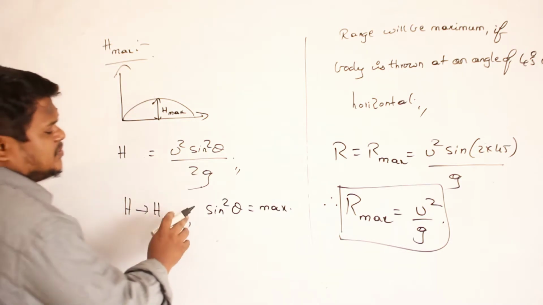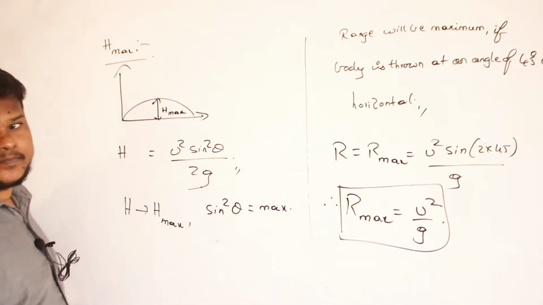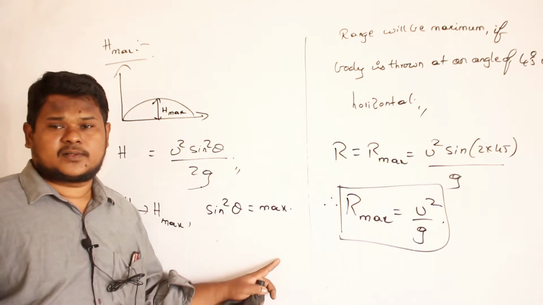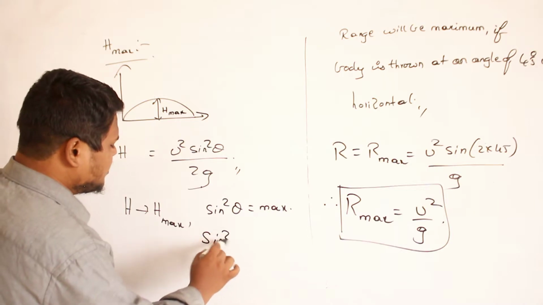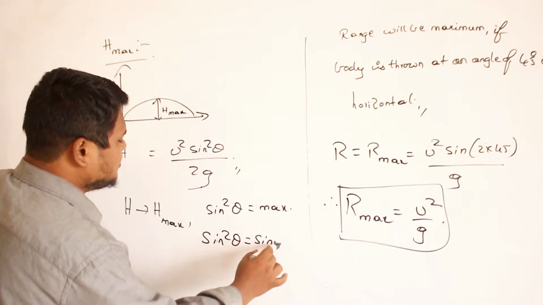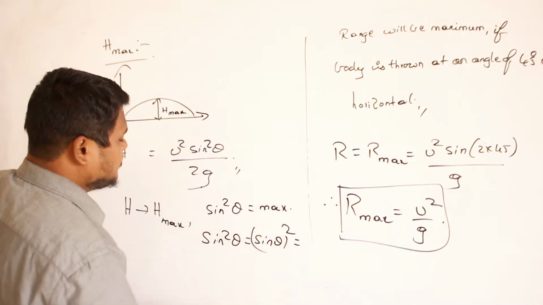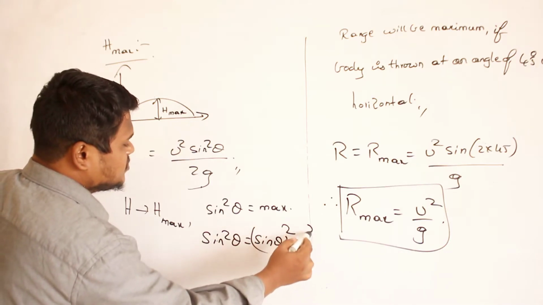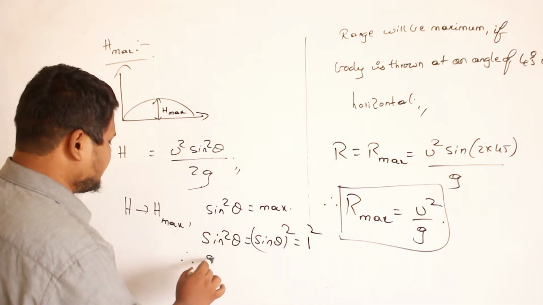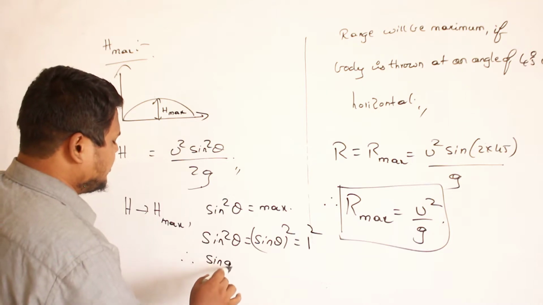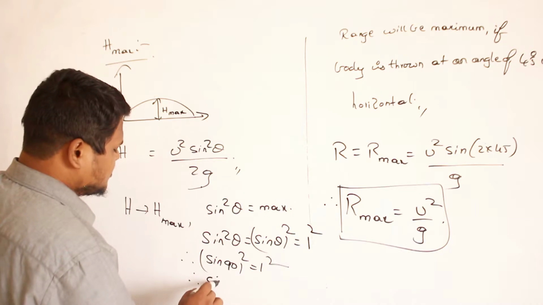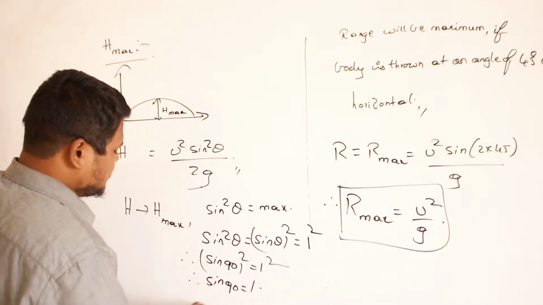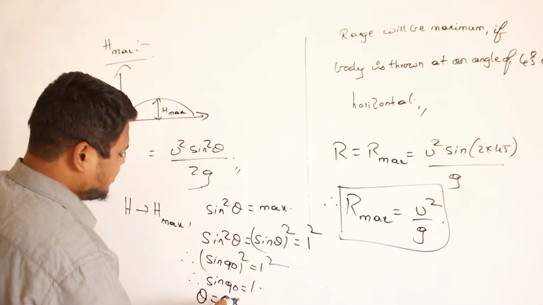What is the maximum value of sine theta? 1. So 1 square is 1 only. So the maximum value of sine square theta is 1 square. Definitely I can say sine 90 whole square is equal to 1 square, since sine 90 is 1. So theta is equal to 90 degrees.